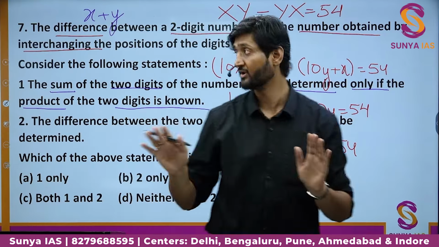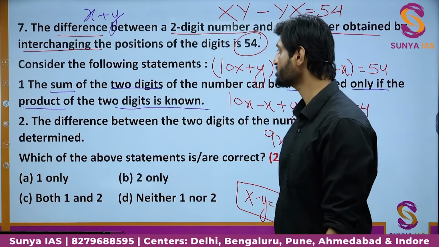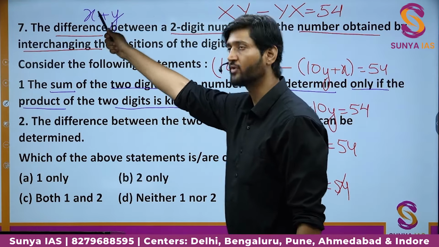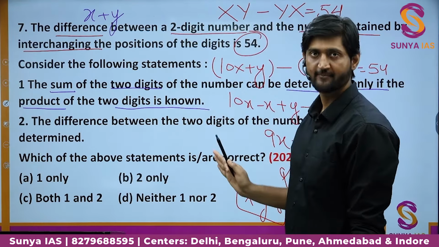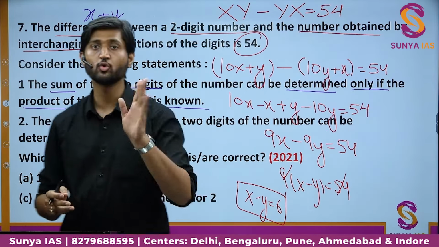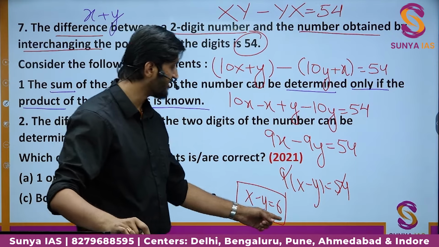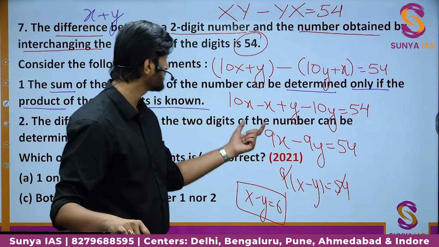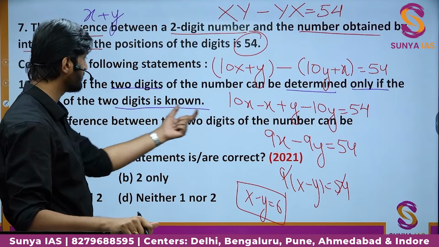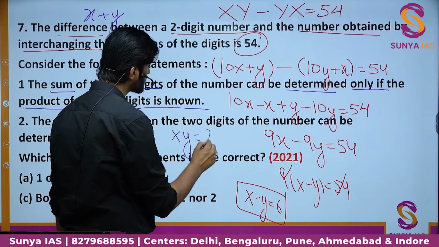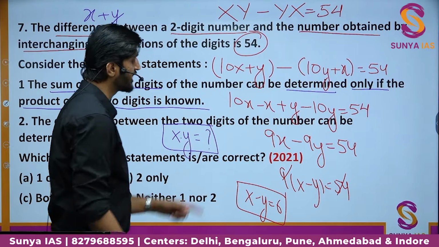See, seriously, no, it's not correct, because to find the sum of two digits, we will have to find the value of x as well as the value of y, right? And in order to find the two values, we need two equations. One equation we have, x minus y is equal to 6. We need one more equation. Now it says that we can know if the product is known. So what is product? It is nothing but x into y.